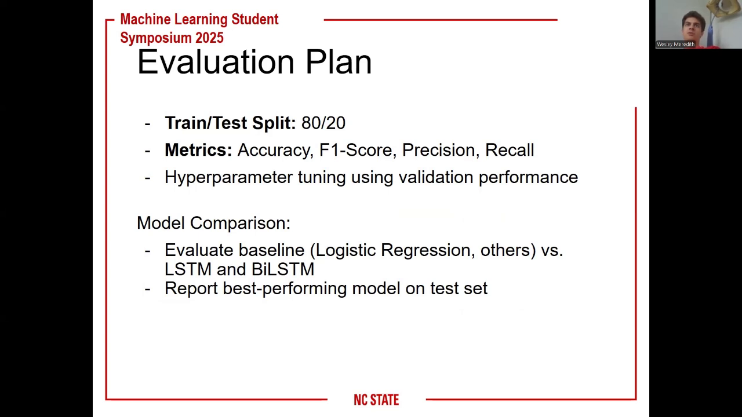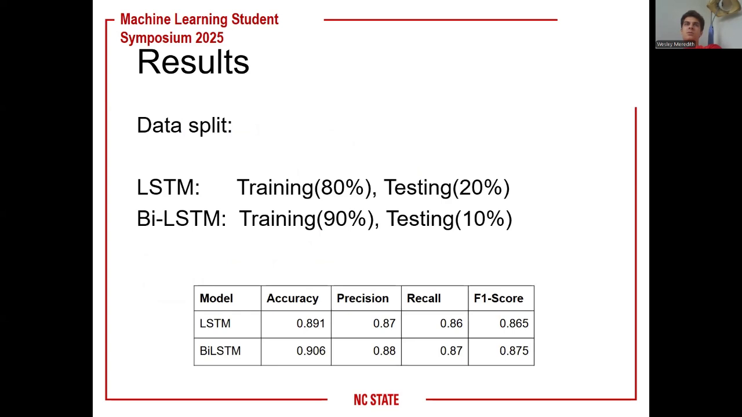For the train-test split, for the first LSTM we did 80-20, and we measured accuracy, F1 score, precision, and recall. We also did some hyperparameter tuning using our validation performance. We're evaluating the LSTM and the BiLSTM versus the baselines and reporting the best model on the test set. So this was the data split for our LSTM models. For the LSTM, we did 80-20. For the BiLSTM, we did 90-10, and their performance was very similar. It was a little bit more than logistic regression, but not by a huge margin.